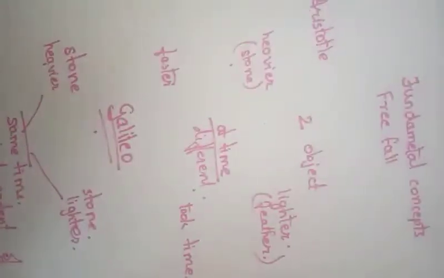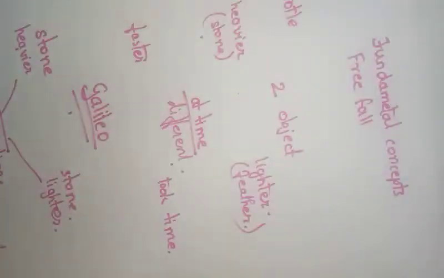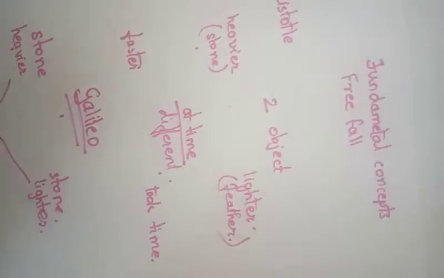We can use Newton's equations to find how much time it takes, how much distance it will travel and what will be its velocity, that is v = gt, s = 1/2 gt², or v² = 2gs. These equations can be used to calculate the velocity as well as the time taken by the body to reach the earth under free fall.